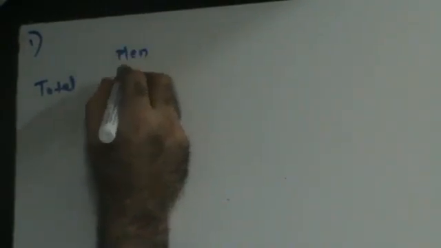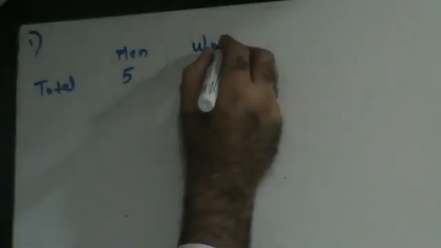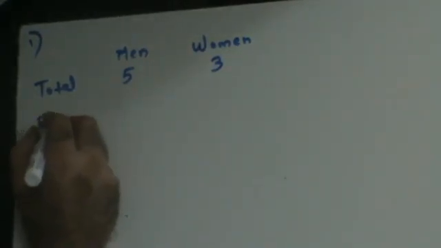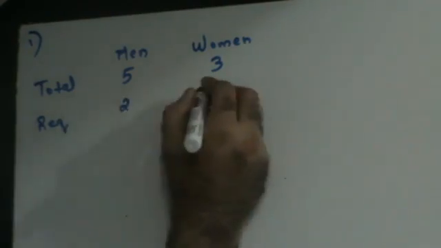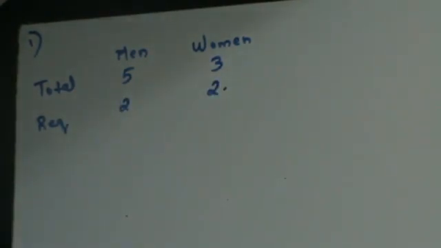I'm Sunil Pirwani and today we'll be doing this chapter called combination. Take down some space. From a group of 5 men and 3 women, a committee of 2 men and 2 women is to be formed.